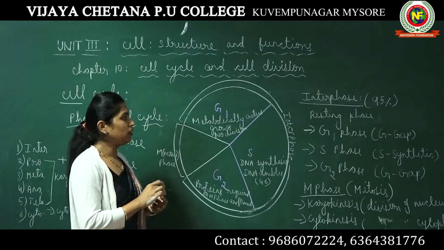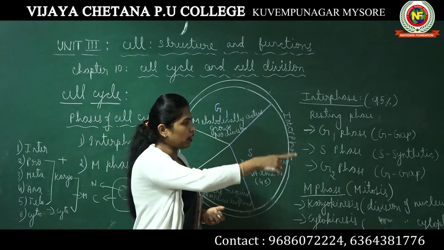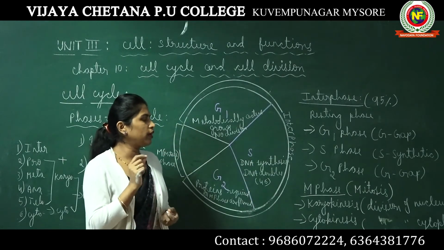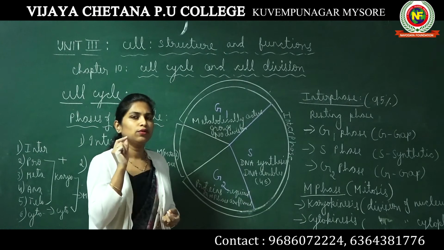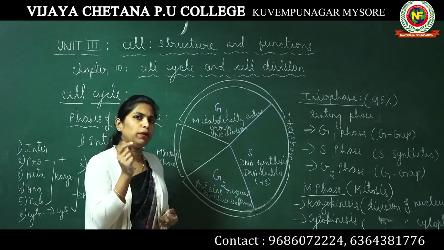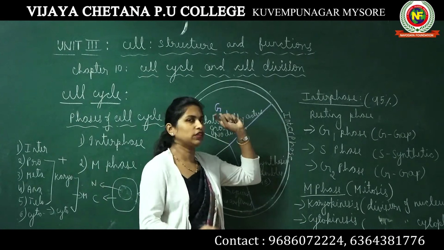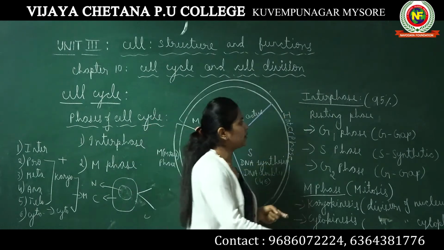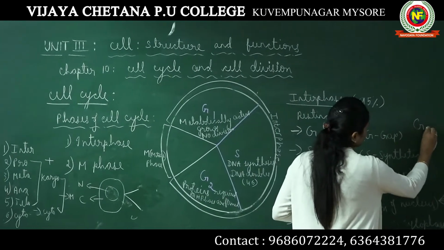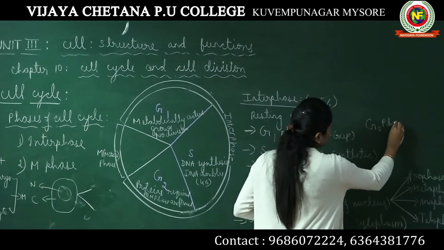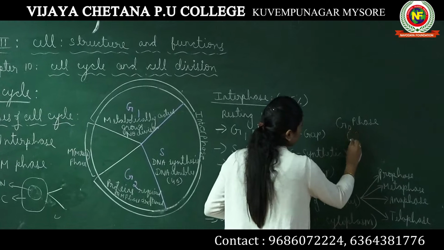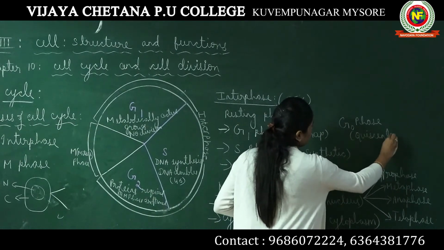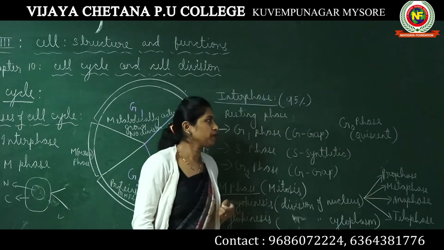However, having explained all the different phases, it's very important to mention one more phase, which is generally added as a phase under interphase. That phase is referred to as G0 phase or quiescent phase.